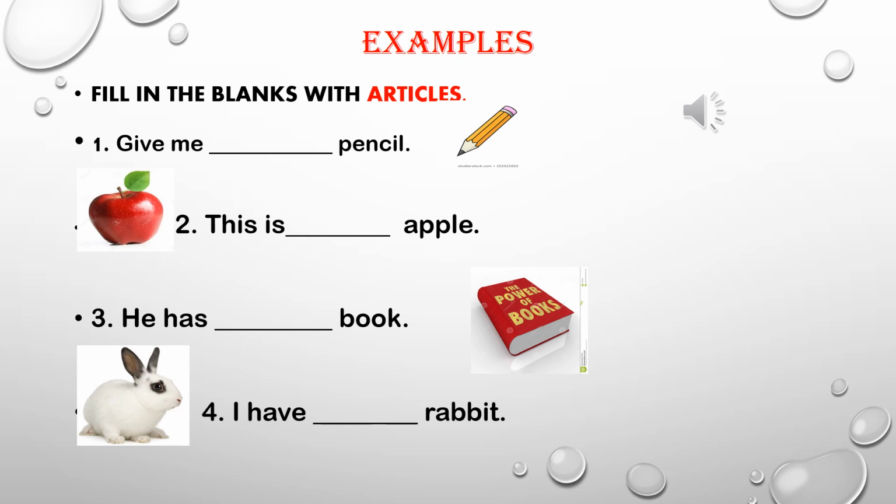Example number 4. I have dash rabbit. The word is starting with the letter R. R is a consonant. So we will use article A in front of rabbit, and it will become, I have a rabbit.